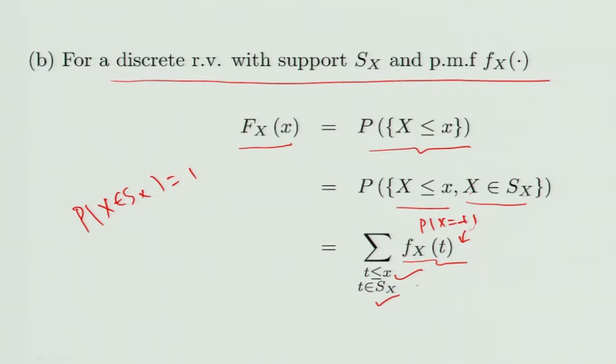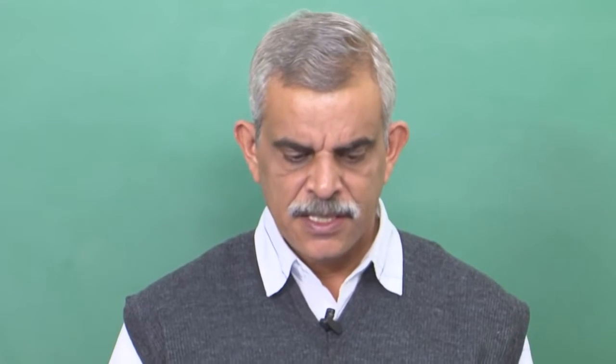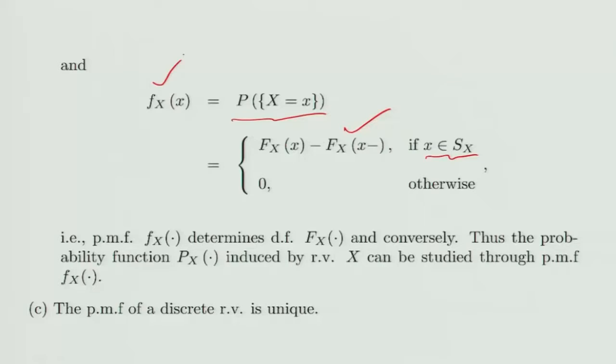So note that if you know the probability mass function, you know the distribution function. Let us see what happens conversely. f_X(x) can be written as probability X equal to x. This is positive for every discontinuity point. So this is the same as F_X(x) minus F_X(x minus) if x belongs to S_X. Otherwise this is 0, because outside S_X, probability X equal to x is 0. Because it gives the whole weight to S_X, any point outside S_X will have weight 0. So that means from a distribution function you get a probability mass function. So what do you get? A probability mass function determines a distribution function and conversely.